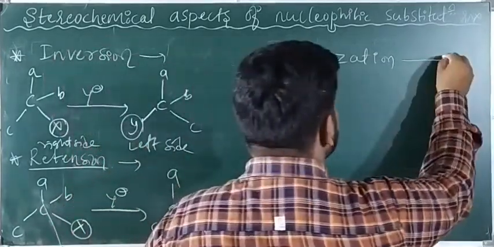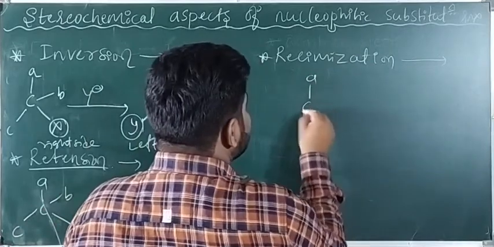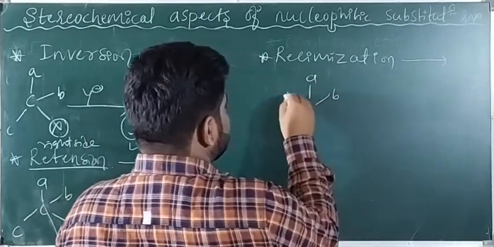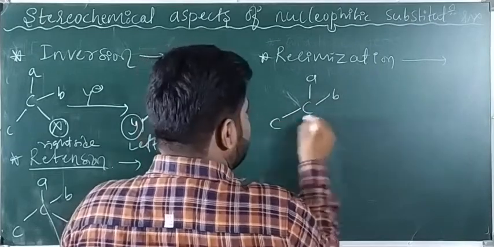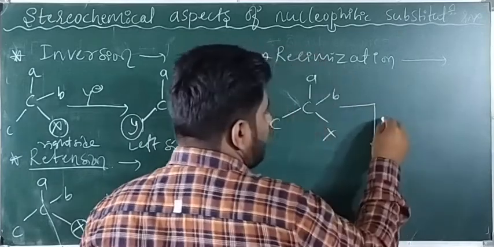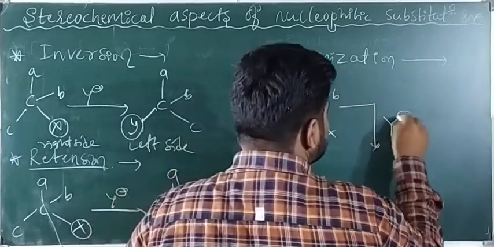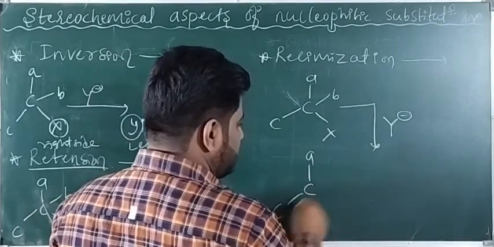What is racemization? Racemization is nothing but when you add Y to this, this is your C molecule, here it is an X, right? So both inversion and retention are formed.